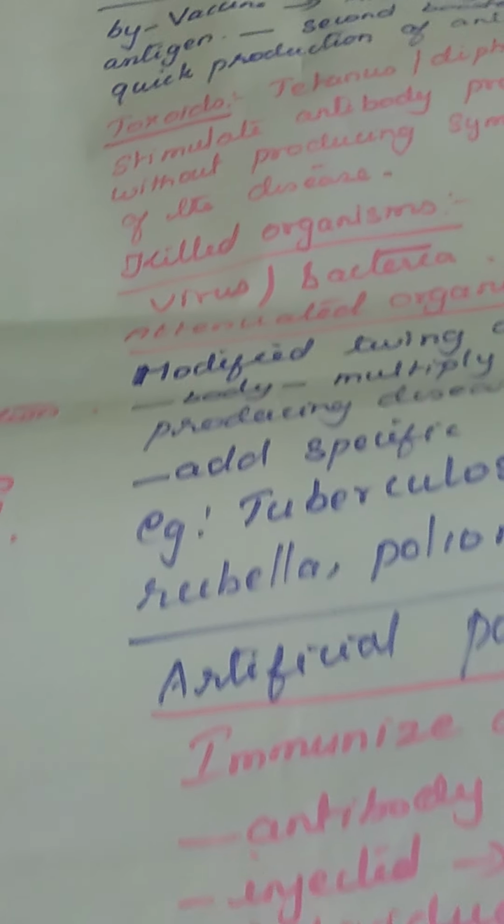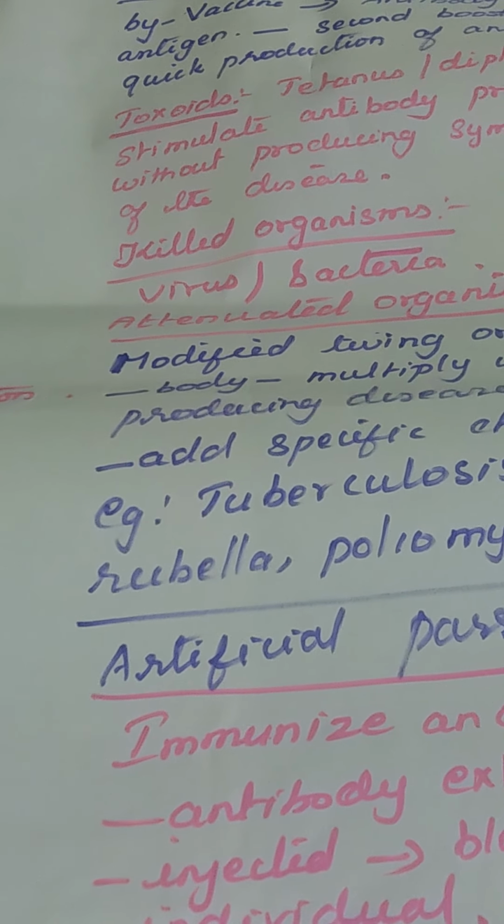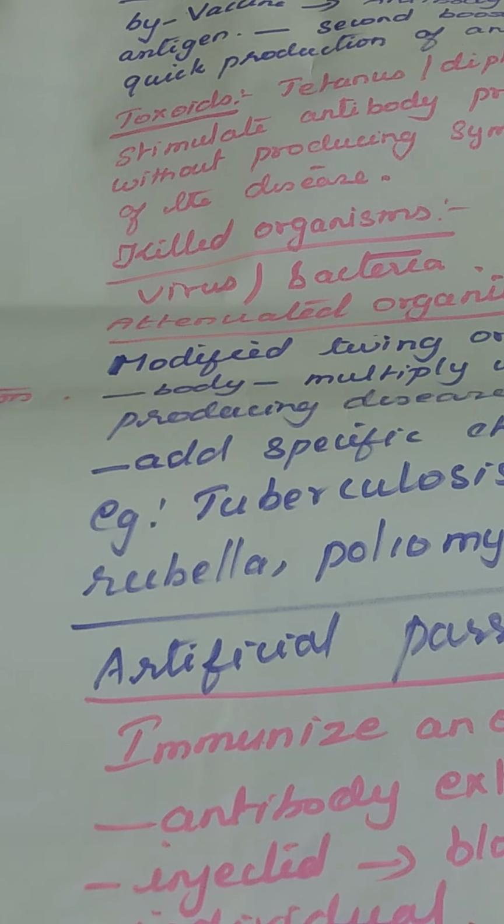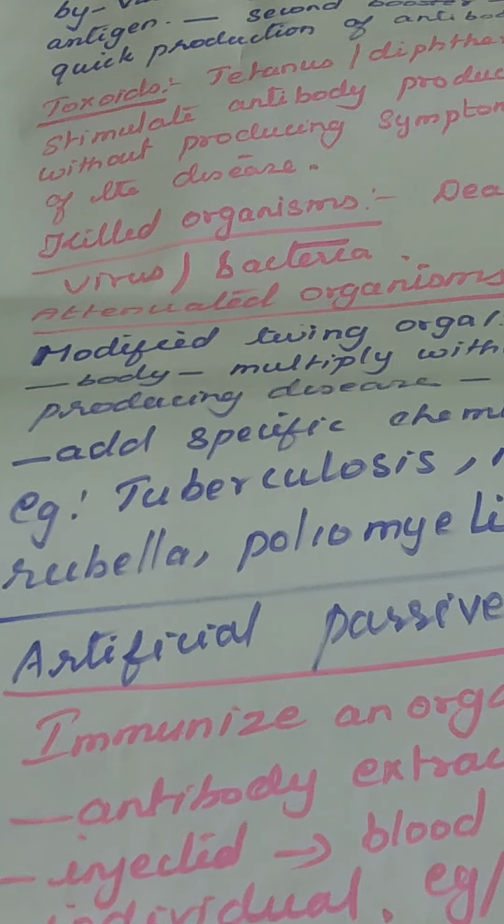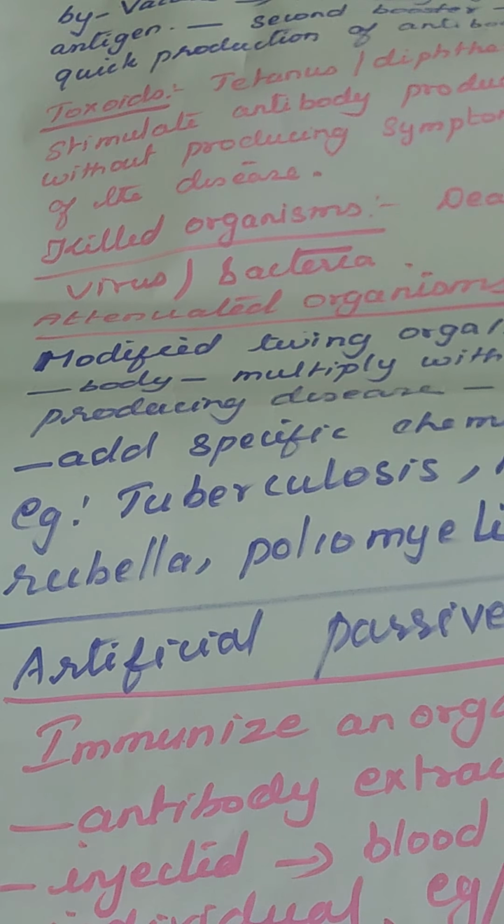Then artificial passive immunity. In artificial passive immunity, two organisms are involved. A particular organism is immunized.